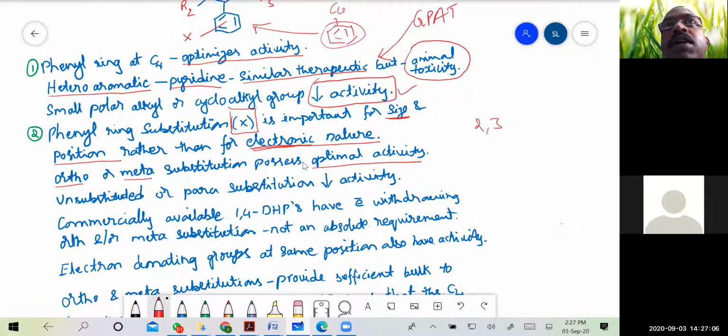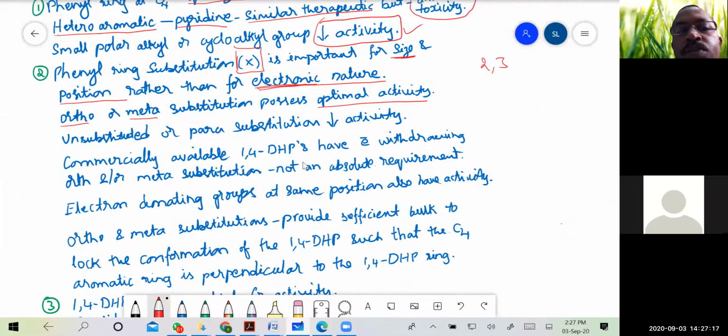The same thing we have seen in the nimodipine, nicardipine and all. They were either substituted at second position or third position. Okay, and none of the compounds are substituted at the para position. That is, there must be a substitution, and the substitution should not be at para position. It should be at only ortho and meta. So when it is ortho and meta, there is optimal activity, whereas para substitution decreases the activity.